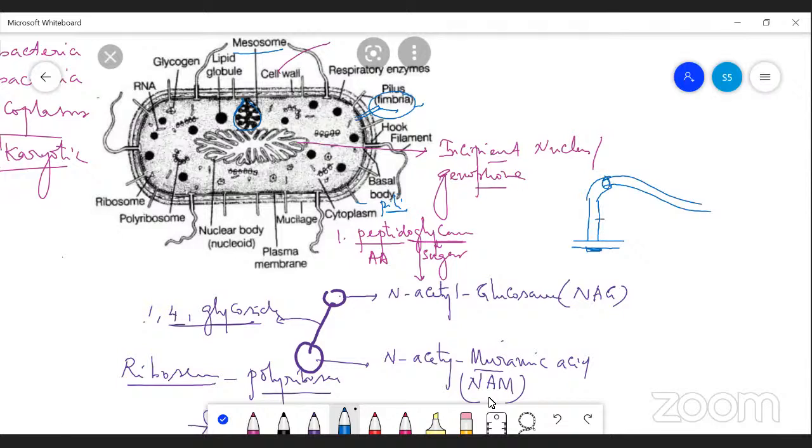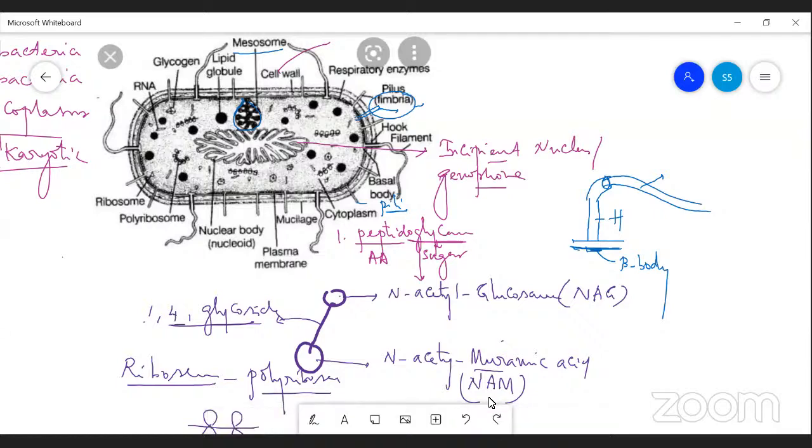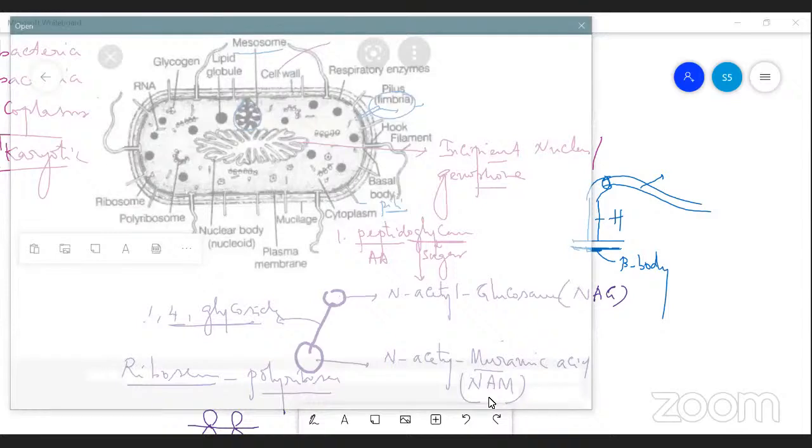Yes, it is a hook-like structure, basal body, then filament-like structure. This flagella arises from the cell membrane. It is composed of four rings. Let us see the diagram.